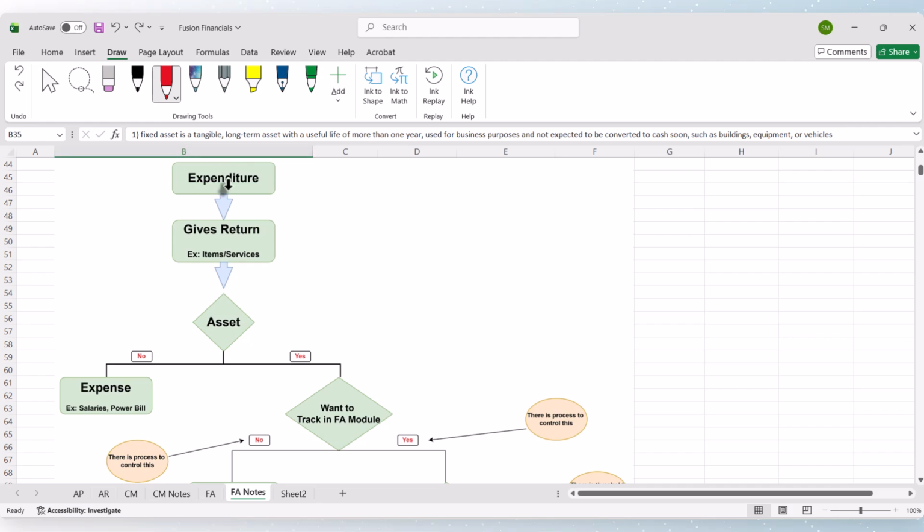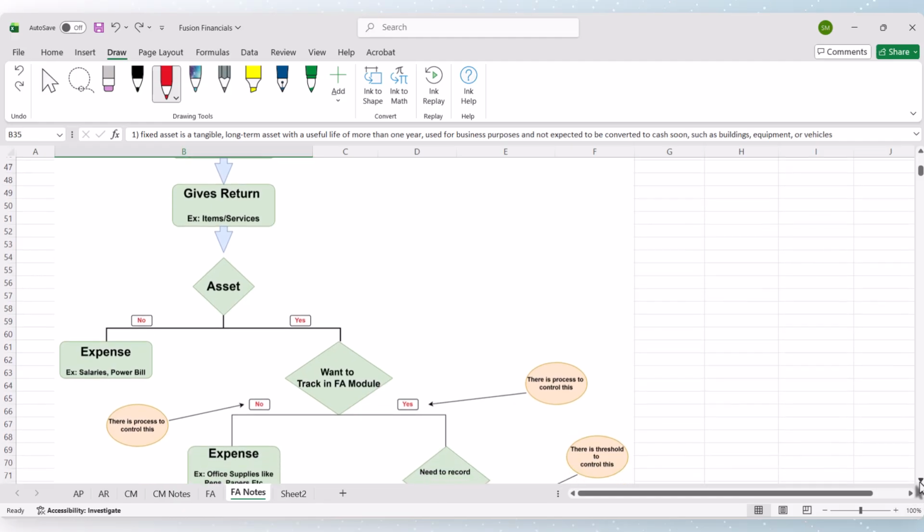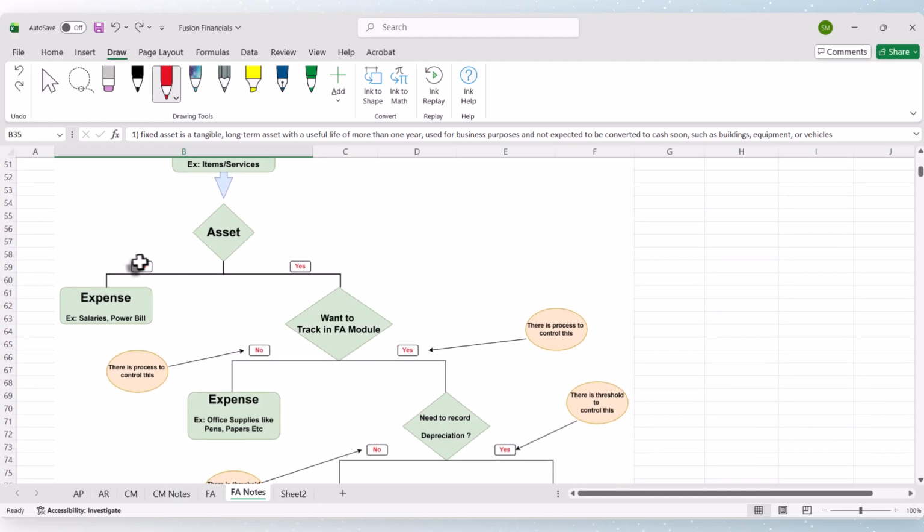So we make an expenditure and it gives us a return in terms of an item or service. Then should we consider that as an asset? That is the first question, yes or no. This determination will be done based on the asset definition that we have discussed, and we understood that with multiple examples. Based on that we will determine if it is an asset or not.